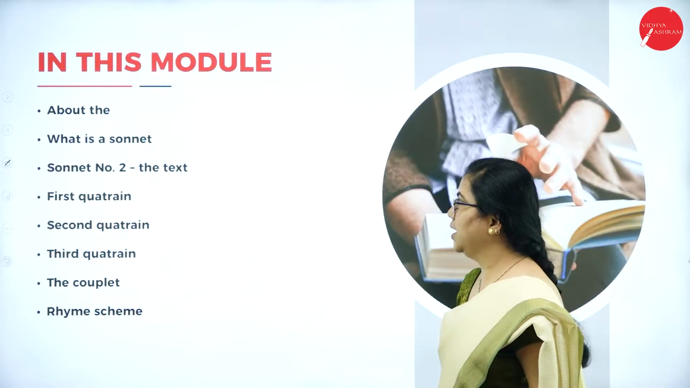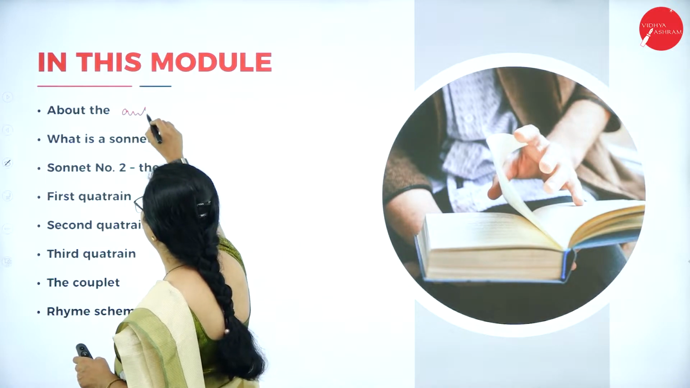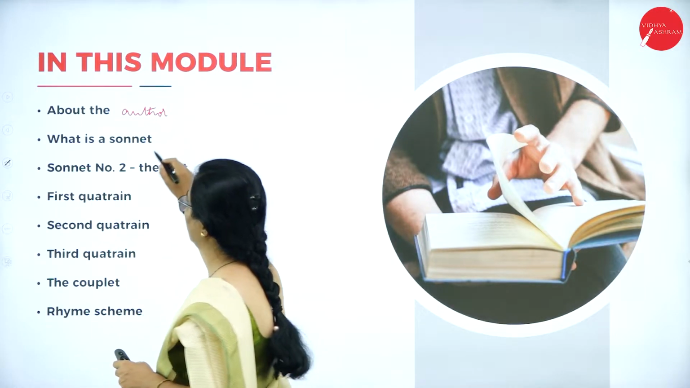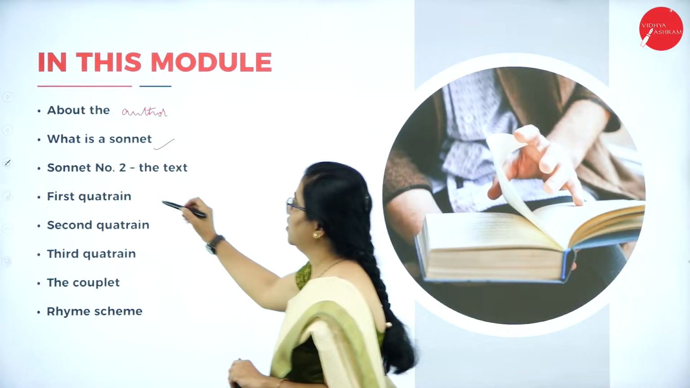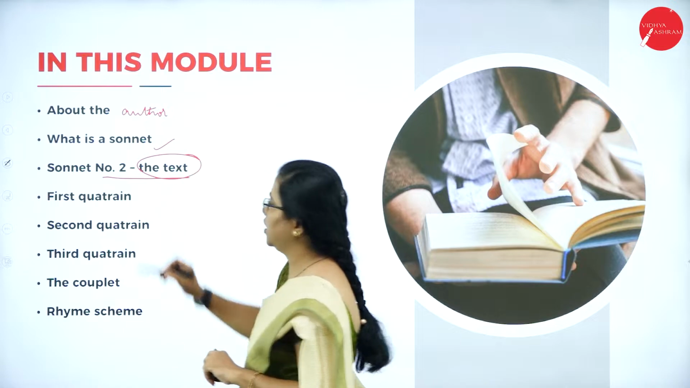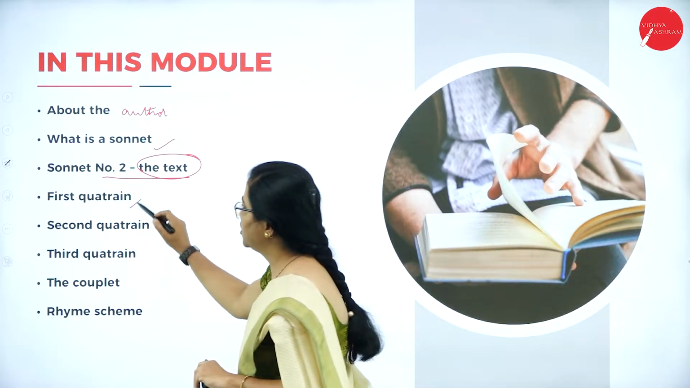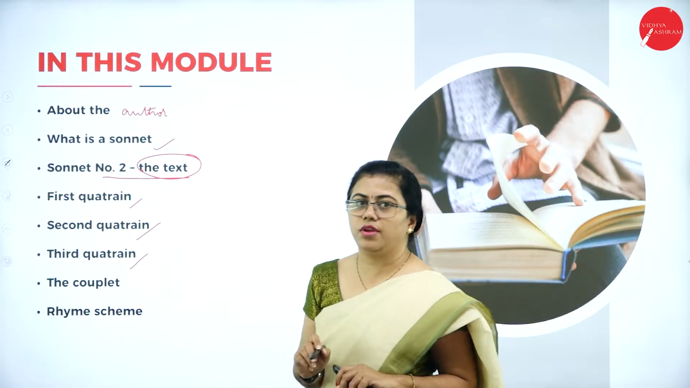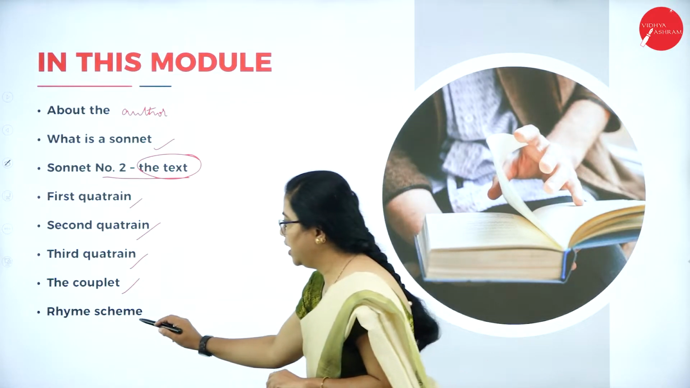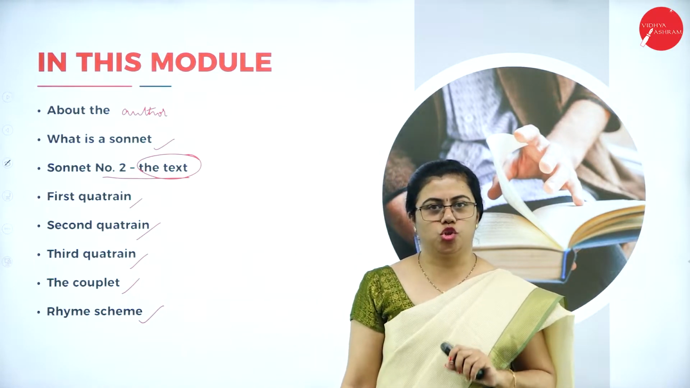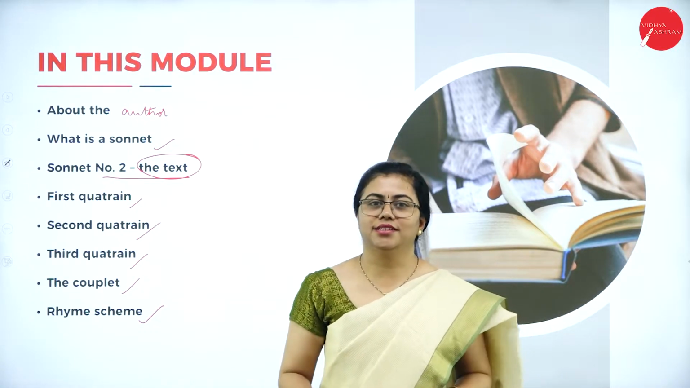So let's begin. In this module, you'll be learning something about the author. Then we'll also learn what is a sonnet, the definition of a sonnet. After that, the text of this sonnet, that is the whole poem. Then we'll see the first quatrain, second and third quatrain, then the couplet. Then we'll understand the rhyme scheme of this sonnet. I'll explain each thing in detail, so let us enter the session.